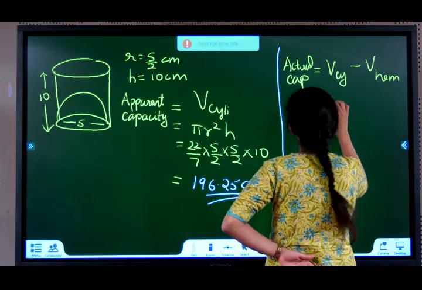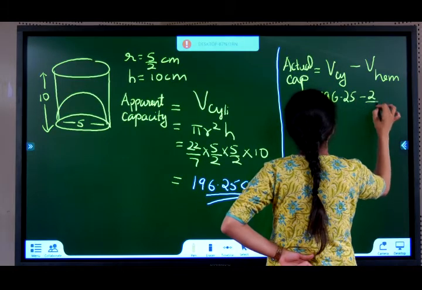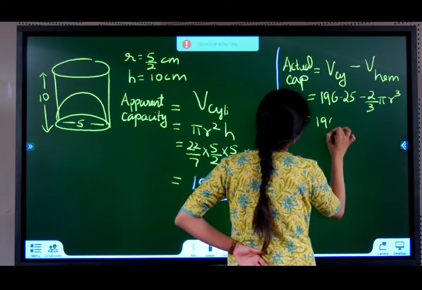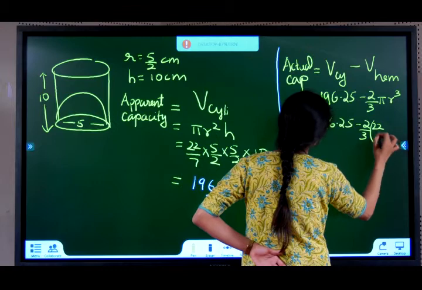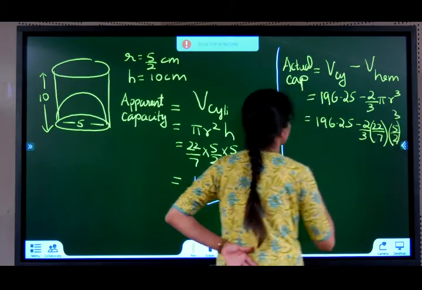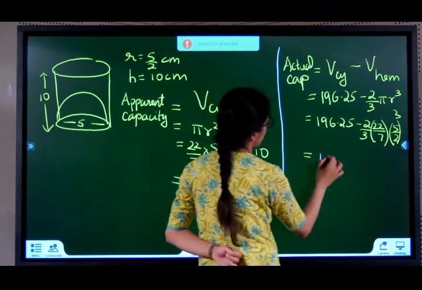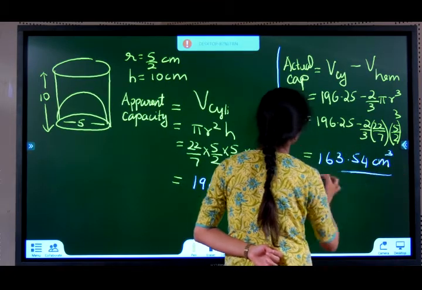Volume of cylinder we already got, 196.25, minus 2 by 3 pi r cube. 196.25 minus 2 by 3 into 22 by 7 into 5 by 2 the whole cube. On solving this, we get 163.54 centimeter cube.